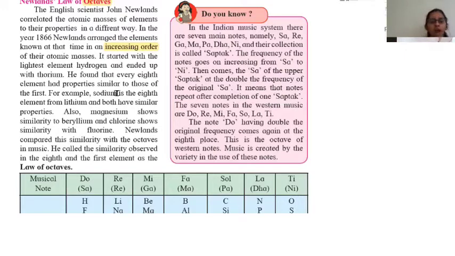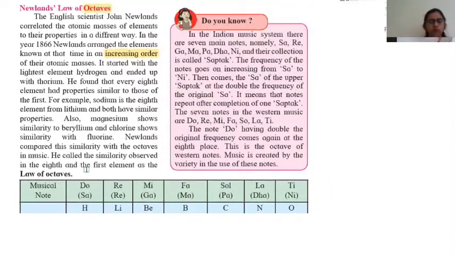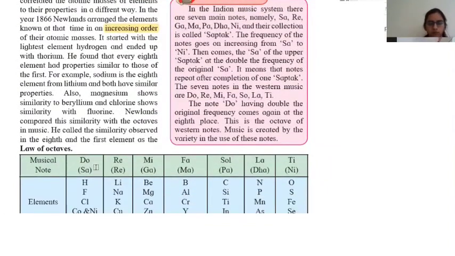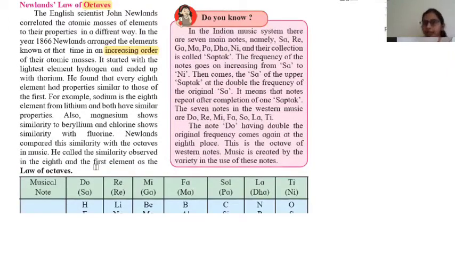What you have observed is that from the first element to the eighth element, the properties of the first and the eighth element were the same. That's why it is known as the law of octaves, because 8 elements were arranged in increasing atomic mass so that they could know the trend.